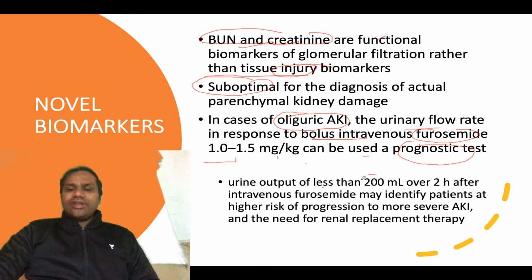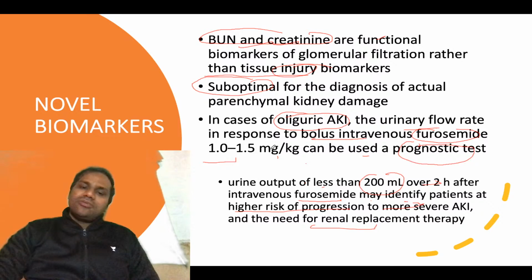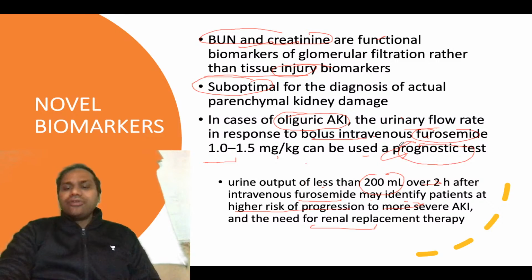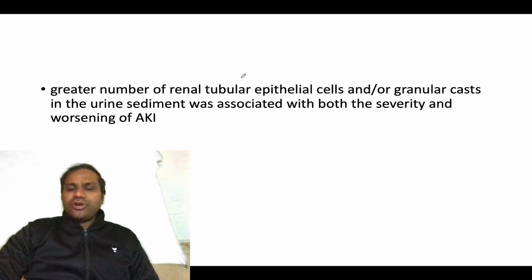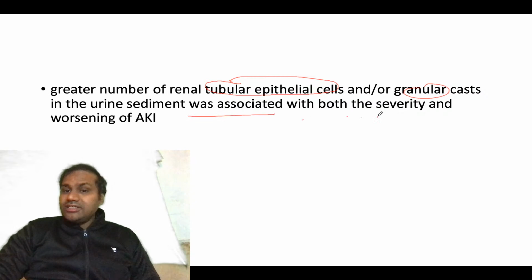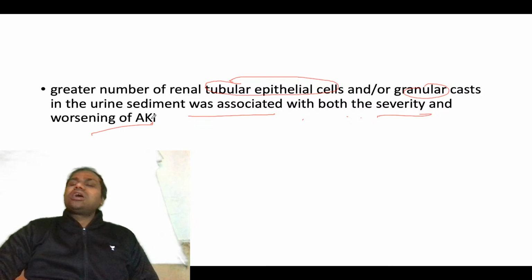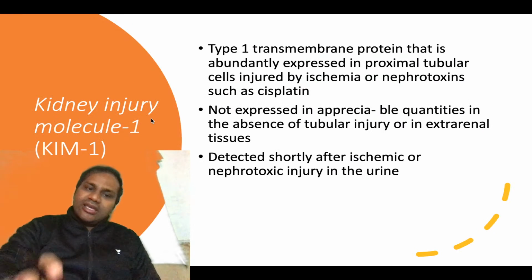Whenever there is urine output of less than 200 ml over 2 hours after administration of furosemide, it may identify a patient at high risk of progression to more severe AKI and need for renal replacement therapy. So bolus intravenous furosemide has a prognostic value that you need to remember from an examination point of view. Another thing to remember is that the more tubular epithelial cells or granular casts in the urine sediment, the more severe the kidney disease, or there will be worsening of AKI. That is again a very important thing.